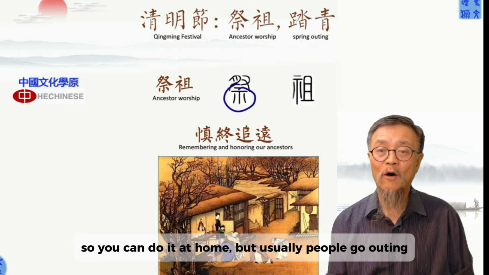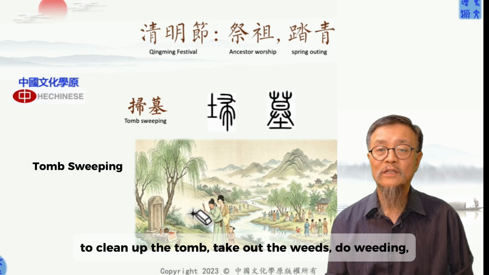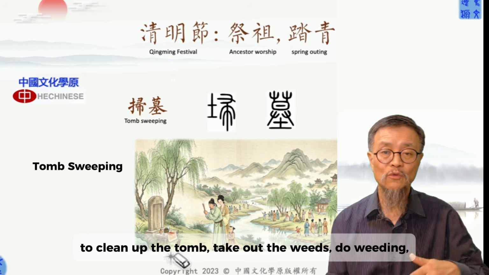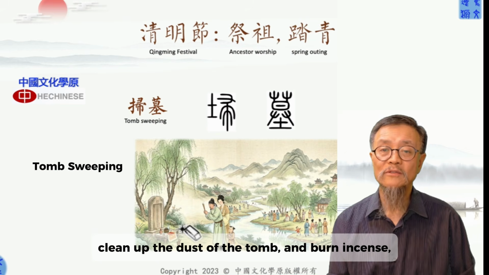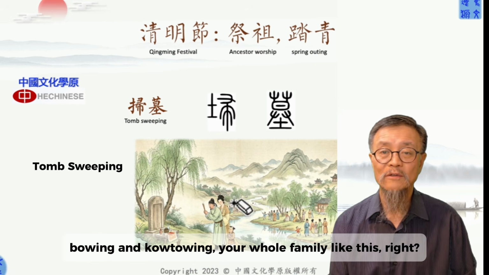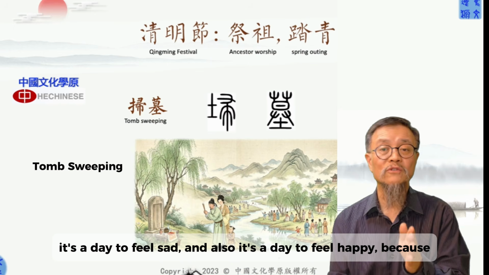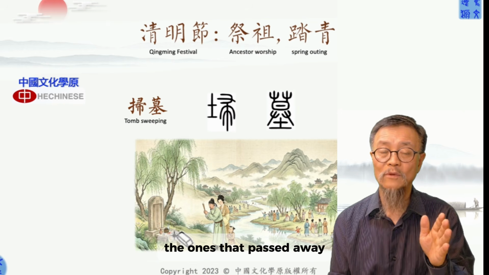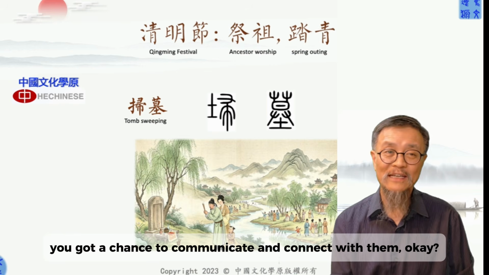So, you can do it at home, but usually people go outing, like over here, to clean up the tomb, take out the weeds, do weeding, clean up the dust of the tomb, and burn incense and show respect to them. You still do the same thing, bowing and kowtowing, the whole family, like this, right? So it's a day to feel sad, and also a day to feel happy because you love your ancestors, you love the ones that passed away. And at the same time, you get a chance to communicate and connect with them.